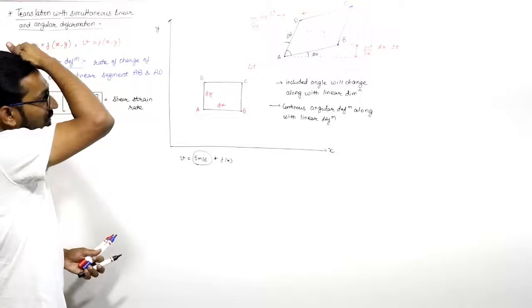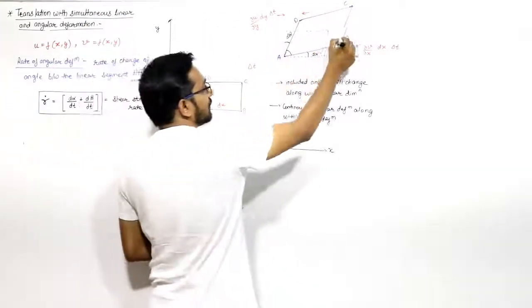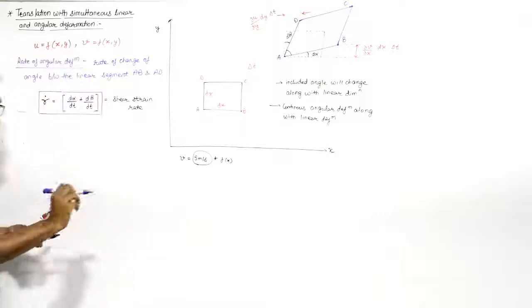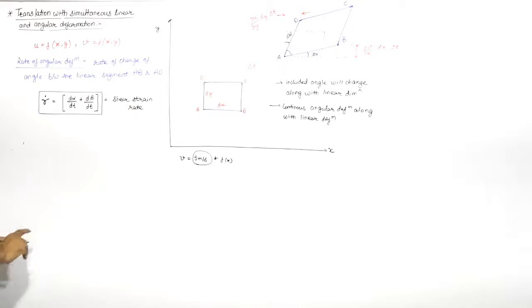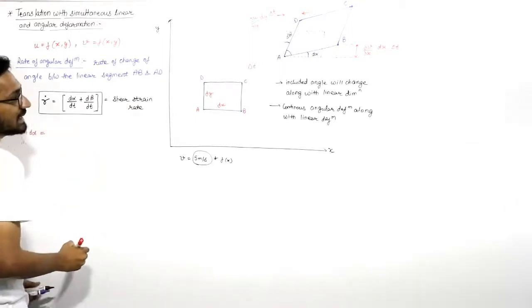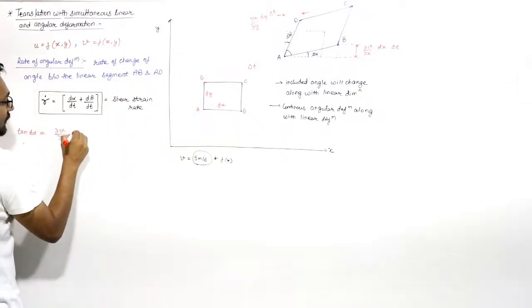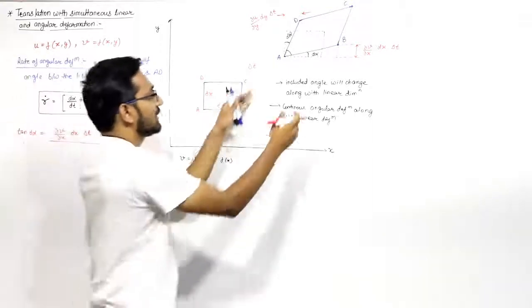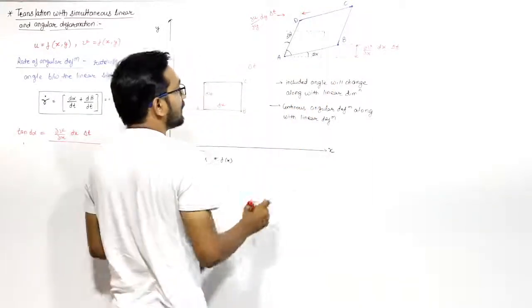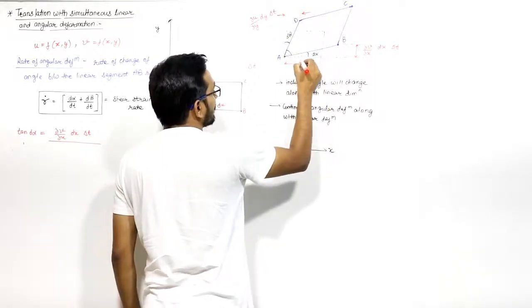Now if you see this triangle, I can write that tangent d alpha is equal to the opposite side, del v by del x into dx into delta t, divided by the adjacent side. This distance is dx, as we know.